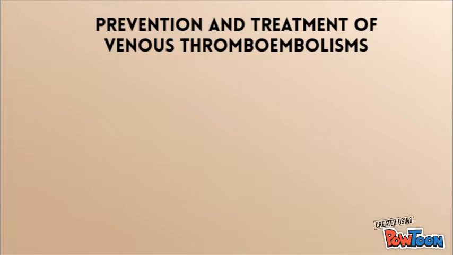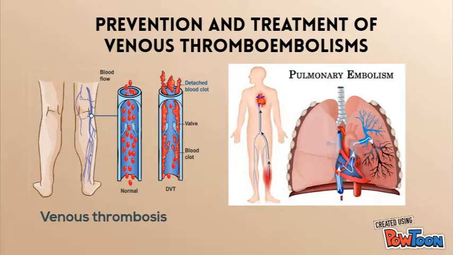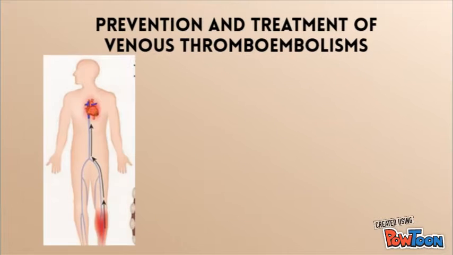Prevention and treatment of venous thromboembolism, which consists of deep vein thrombosis and its extension, pulmonary embolism. DVT is a blood clot that forms in a vein deep in the body. Mostly, deep vein blood clots occur in the lower leg or thigh. They also can occur in other parts of the body. A blood clot in a deep vein can break off and travel through the bloodstream.